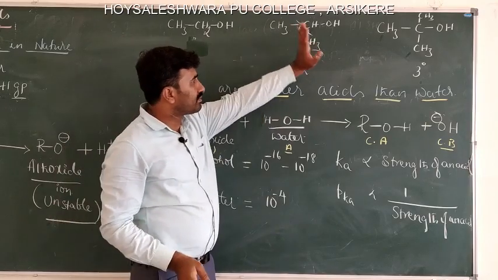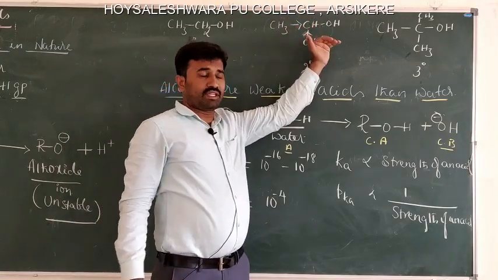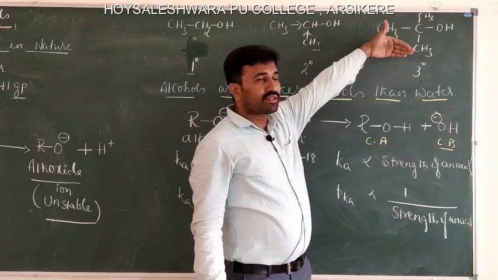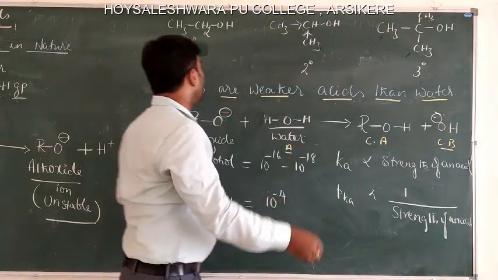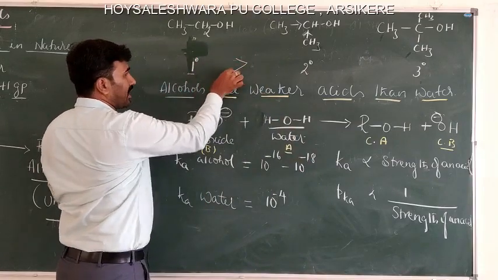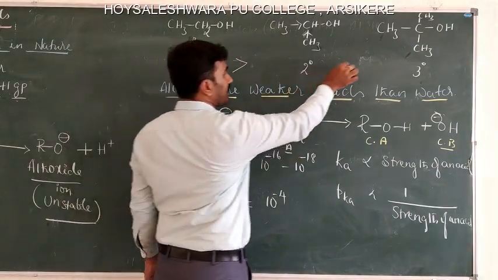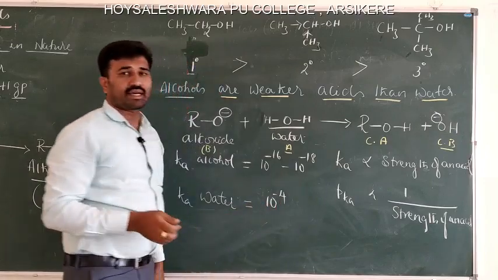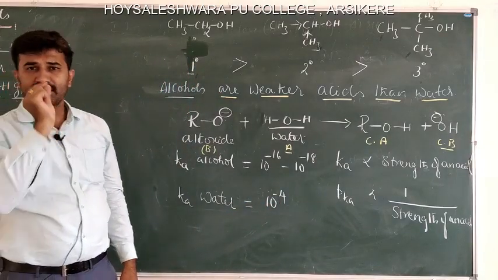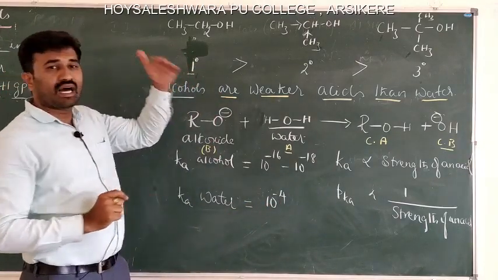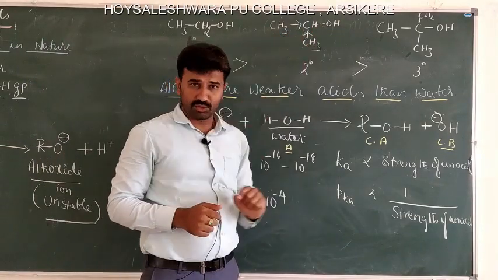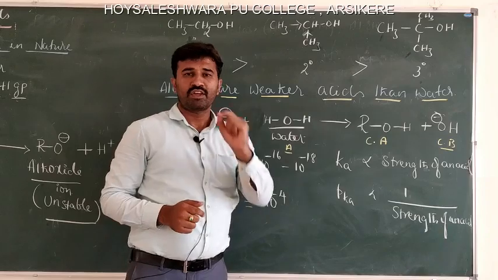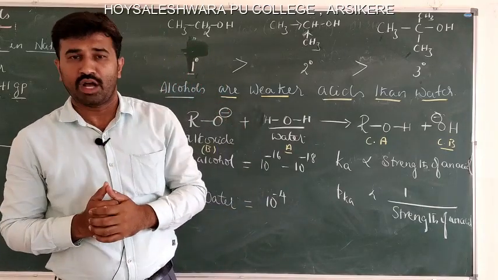Secondary alcohol destabilizes the alkoxide ion less when compared to tertiary alcohol. Therefore, primary alcohol is greater than secondary alcohol, which is greater than tertiary alcohol. In a simple way, the higher the number of alkyl groups attached to the carbon atom attached to the hydroxyl group, the weaker is the acid.